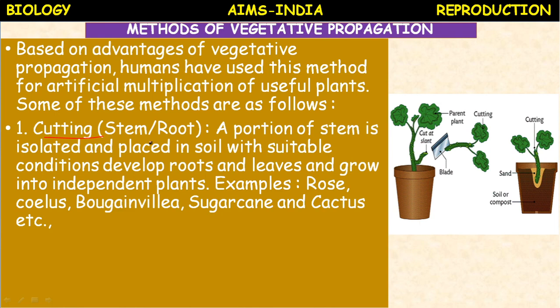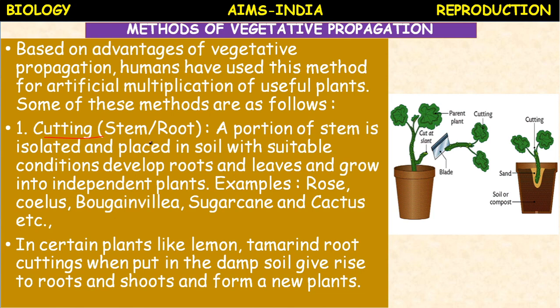In this method, rose plants, coleus, bougainvillea, horticultural plants, sugar cane, and even cactus are propagated by stem cutting and root cutting. Root cutting examples: carrot, beetroot, radish, turnip. These all come under root cutting. Whereas stem cutting: rose, bougainvillea, sugarcane.